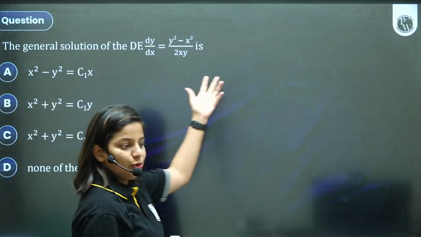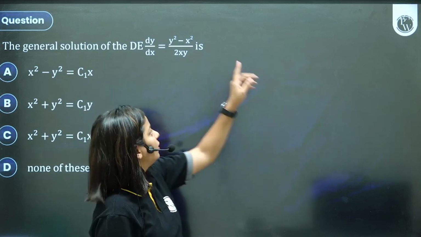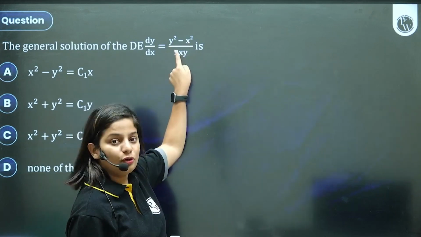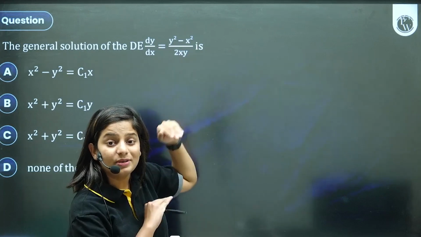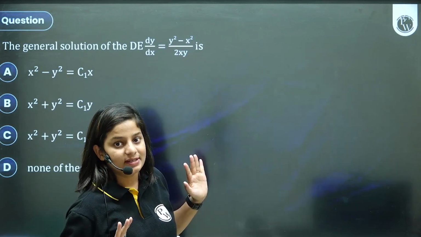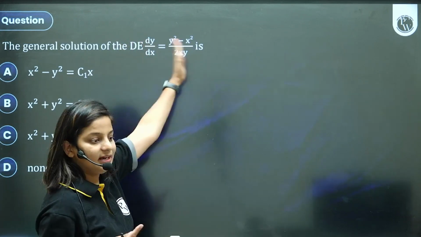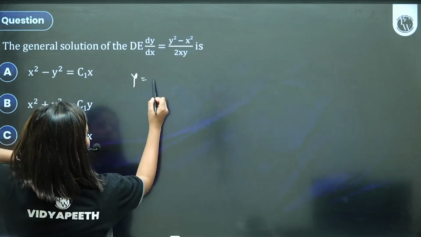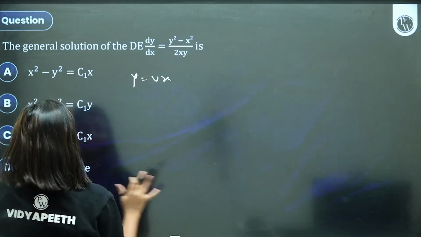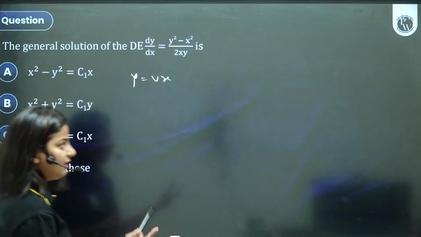This is your homogeneous. Just by looking at the question, you can identify that it's homogeneous. How? Degree 2, the denominator also 1 plus 1, the entire term has degree 2. Each term's degree should be the same. Then it becomes homogeneous. And a homogeneous differential equation means there is dy by dx on one side and the RHS in this format. Simple funda, y equal to vx. And then you proceed ahead to solve. I think very easily you all can solve the question. If you find any difficulty, let me know.